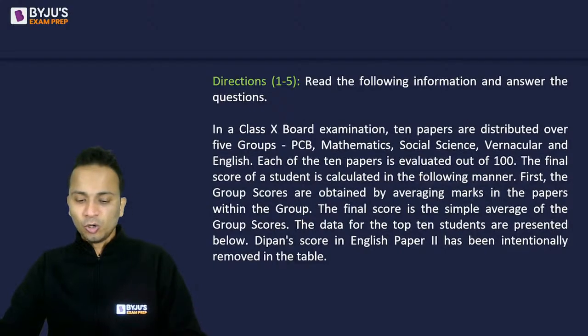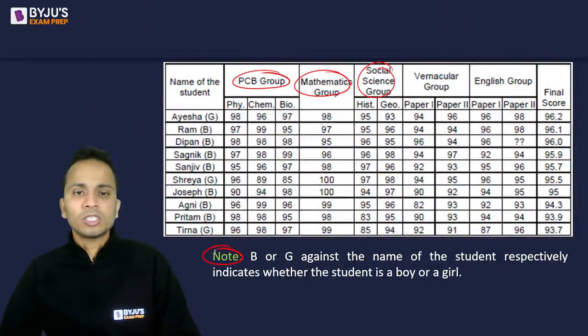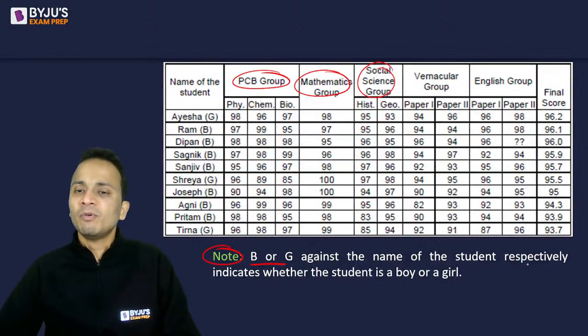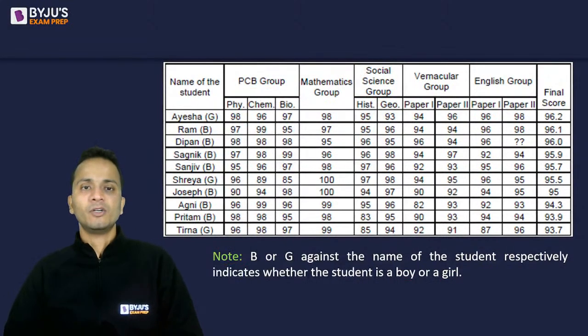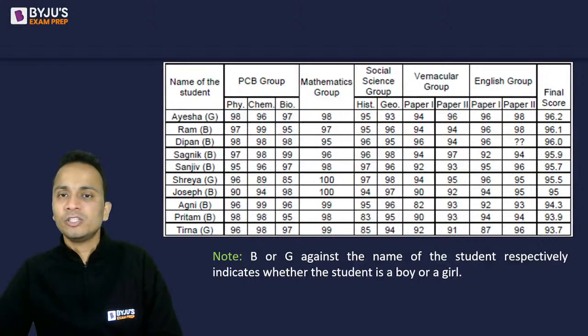All right. So let's have a look at this. A note: B or G against the name of a student respectively indicates whether the student is a boy or a girl. So now let us understand this entire table properly. Now, what do they mean by the group scores? Group scores are basically the average of all these groups.